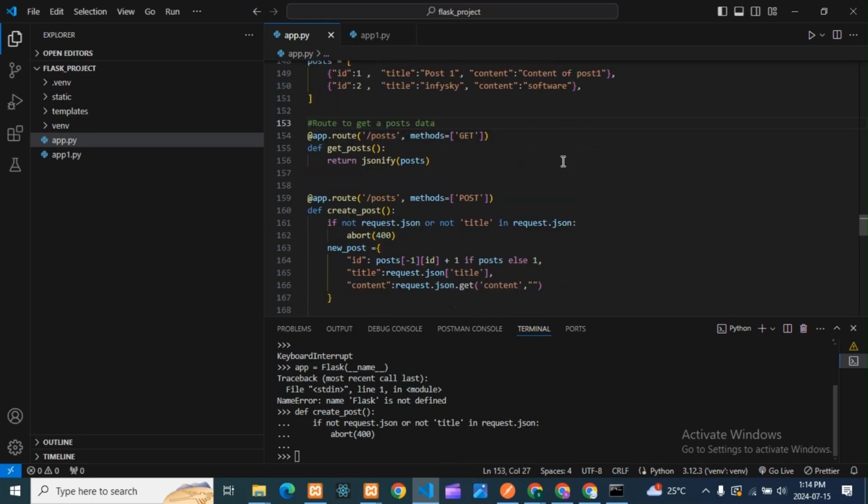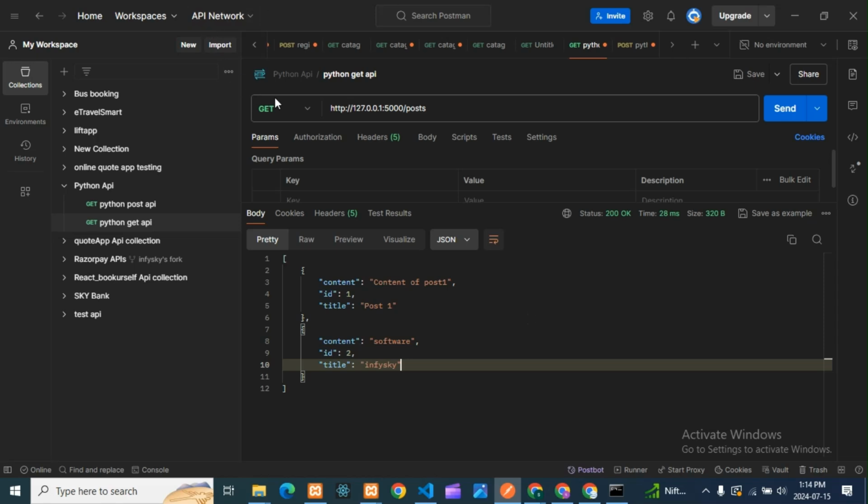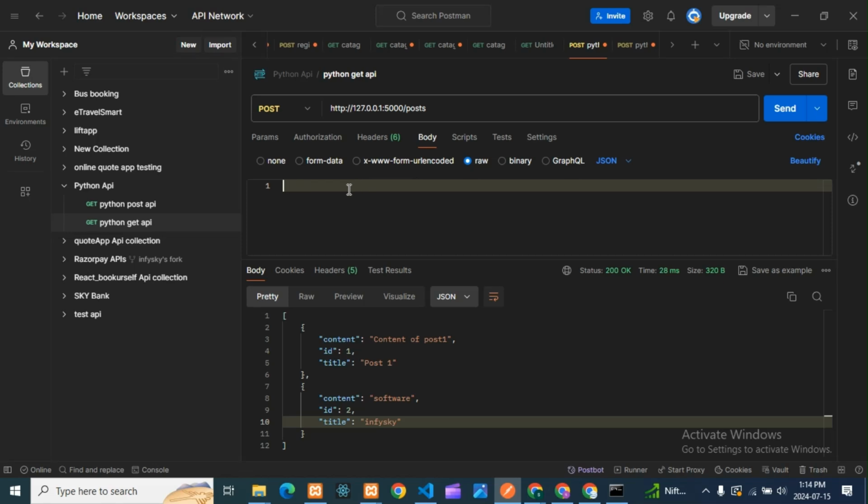Okay, so we will test this in Postman. We'll check whether it is creating a new post, and whether it is appending in this list. Okay, so I'll go here, and see, the URL is same. So I will just create a post here, and I have to take JSON format, right? So I'll go in body, and it should be in raw data, guys.